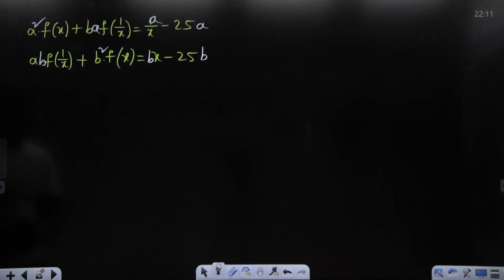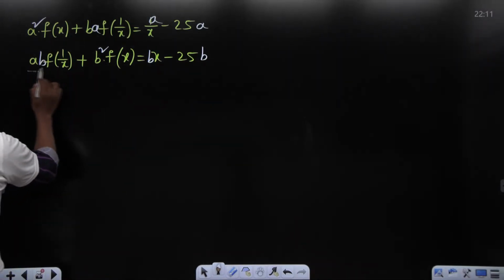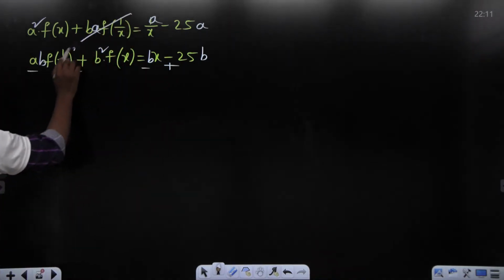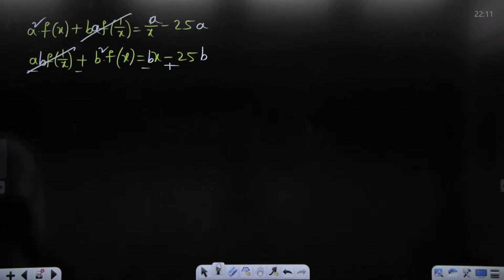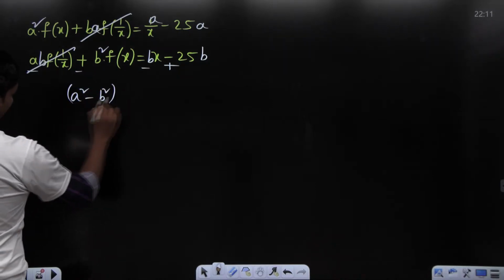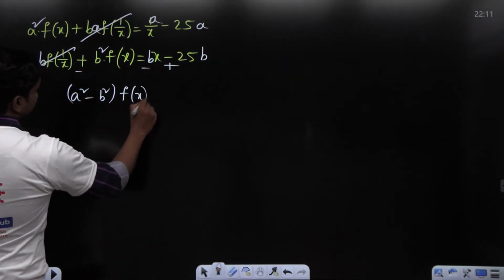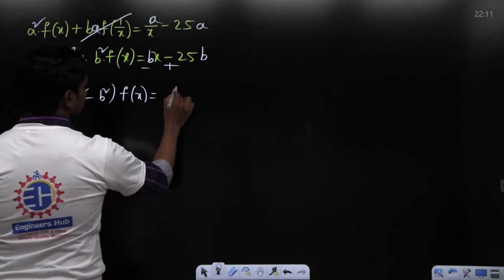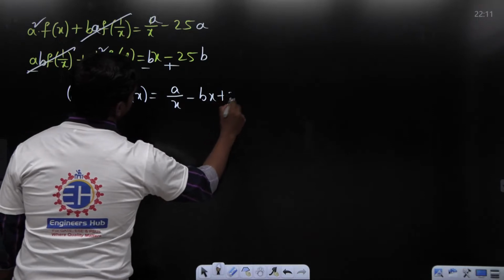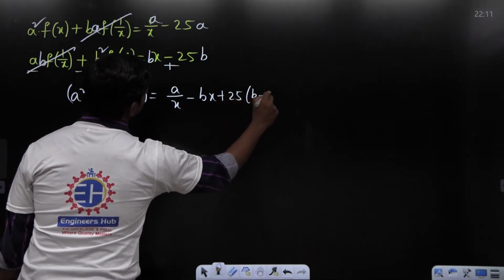Now, if you subtract these two equations, one thing is clear: this ab into f of 1 by x and that ab into f of 1 by x get cancelled. So now we have a square minus b square times f of x is equal to, simplifying, a by x minus bx plus 25 times b minus a.